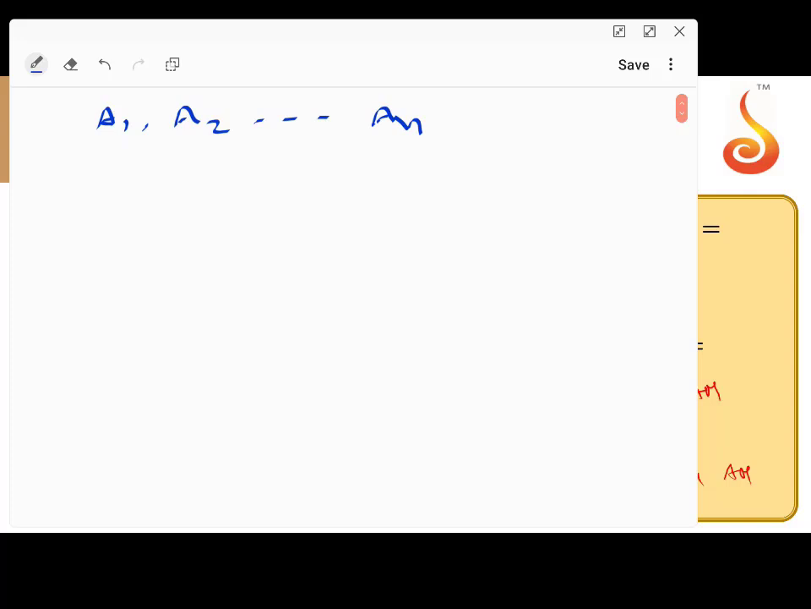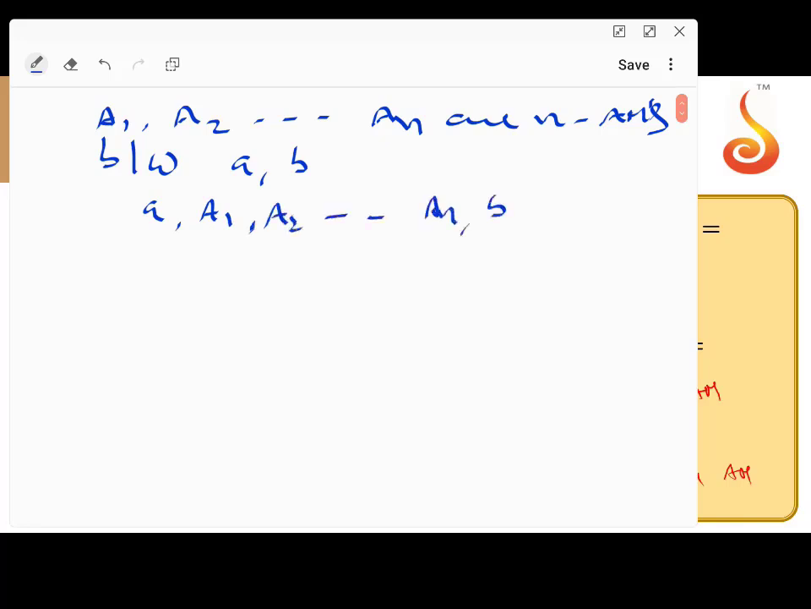A1, A2 and so on AN are n AMs between small a and small b. That means A, A1, A2, AN, B are in AP. If you insert n AMs between A and B, the resultant sequence is an AP. Here how many terms? Total n plus 2 terms.